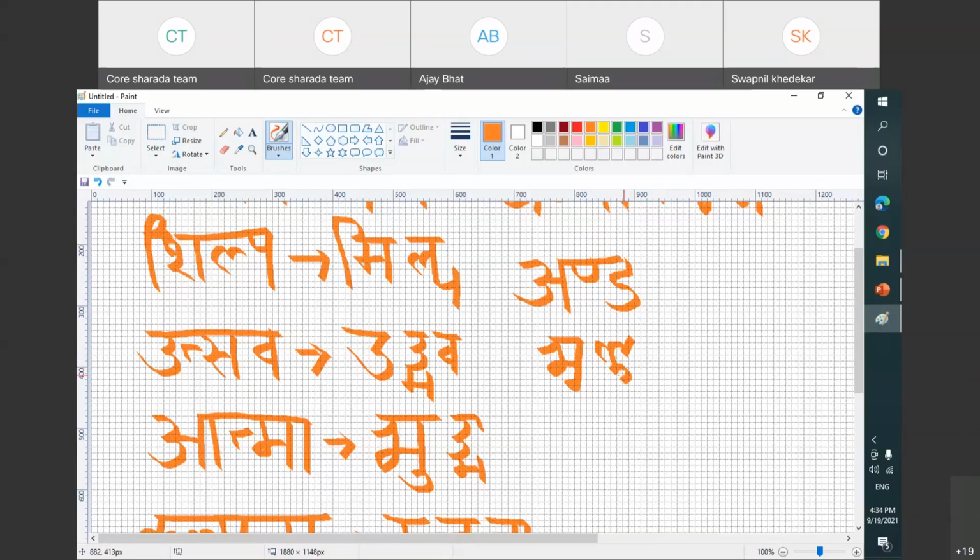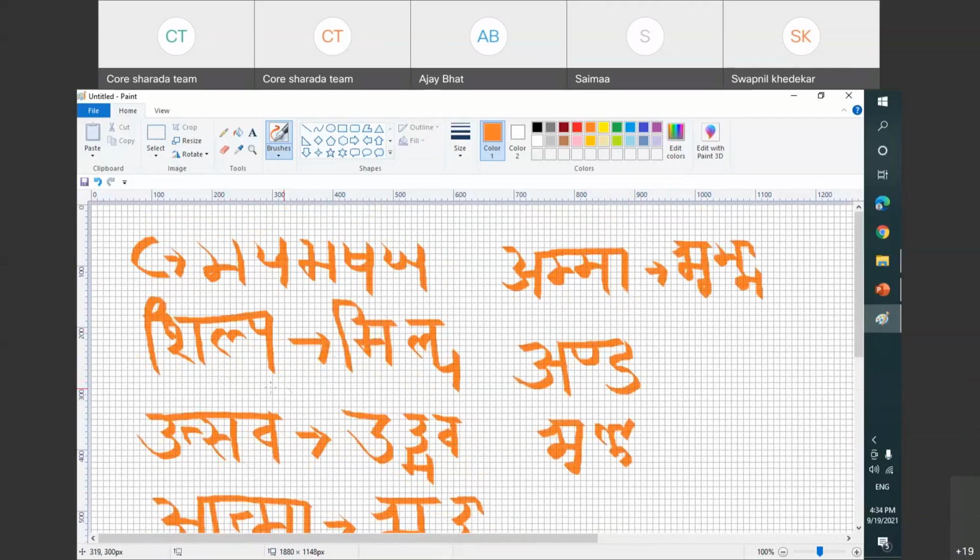So what we learn on category C here is that if there is an alphabet of category C, it will be written towards the right. Just a recap: for A alphabet, completely on the center, no Shirorekha. For B alphabet, it will be written towards the left, and C category will be written towards the right, and C never has a Shirorekha. Now let me see if we can do category D. D is interesting.